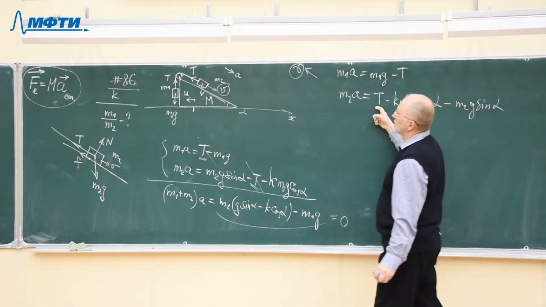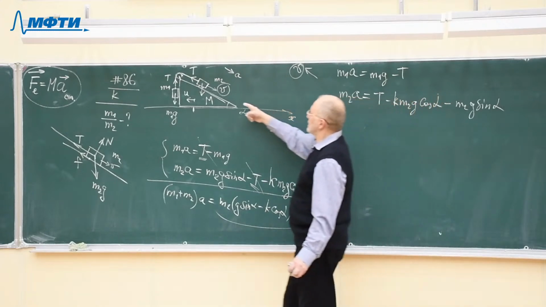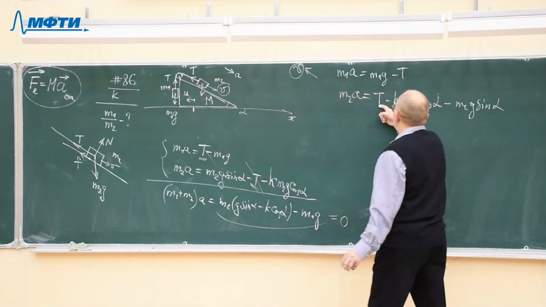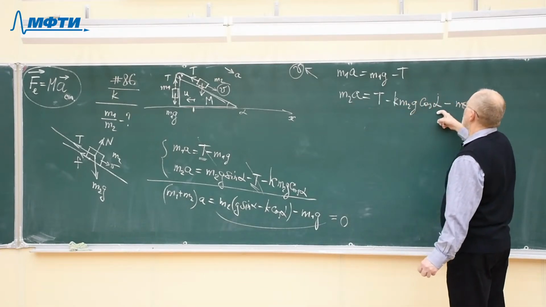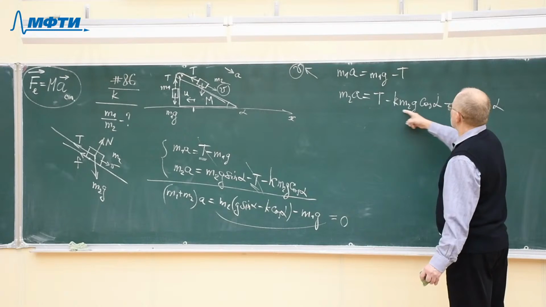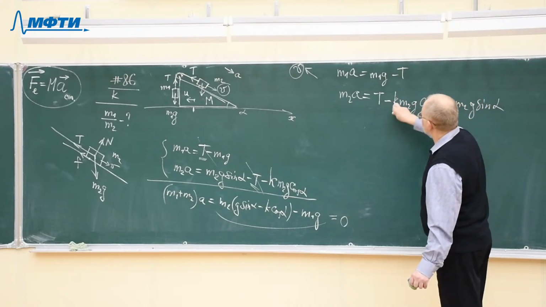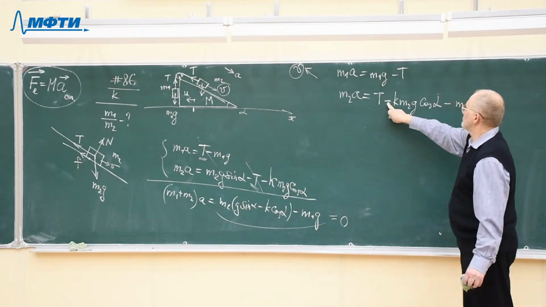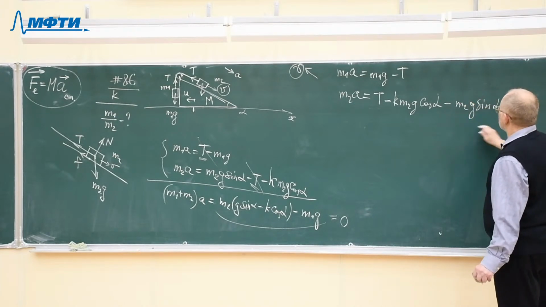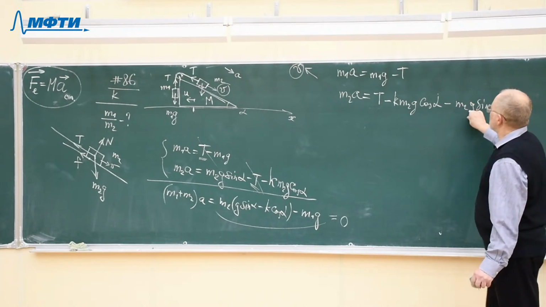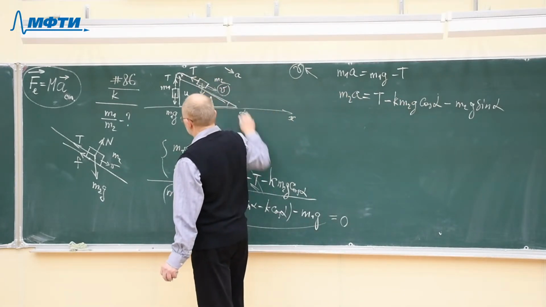Such will be the direction of forces. T, the force of tension in the string, moves the body upward. It coincides in direction with acceleration. This is the force of friction, which pulls the body in the opposite direction. That is why we have a minus sign, and that is the projection of the gravity pull on the direction of the velocity.